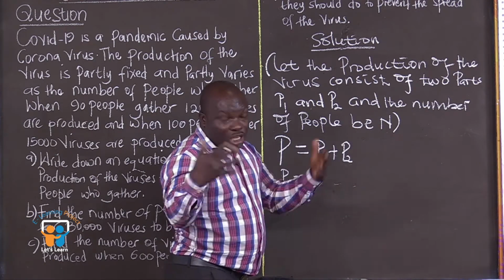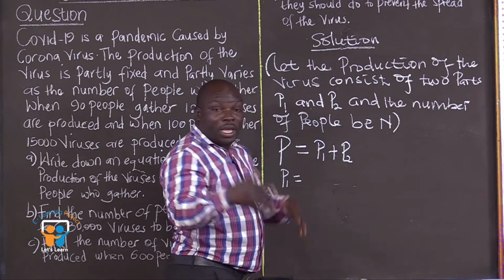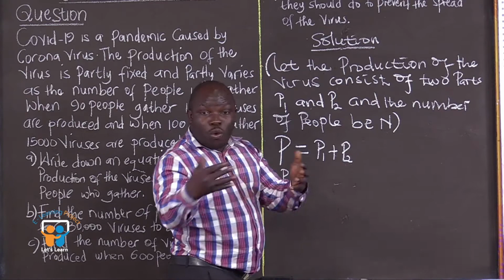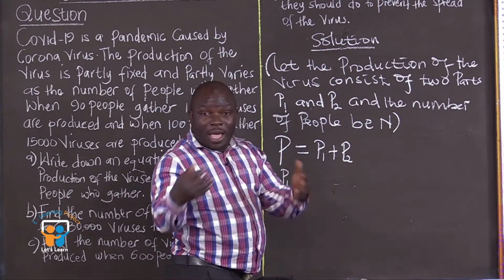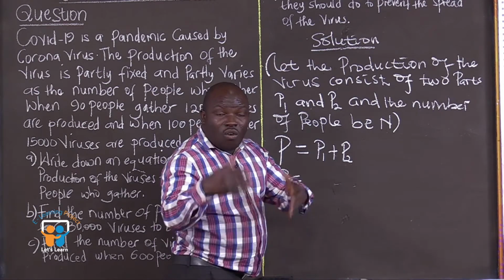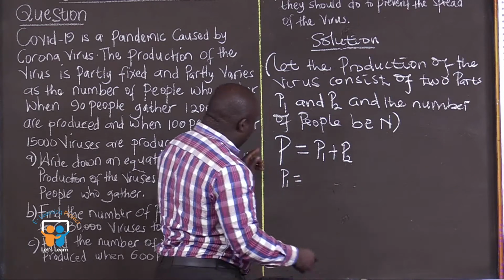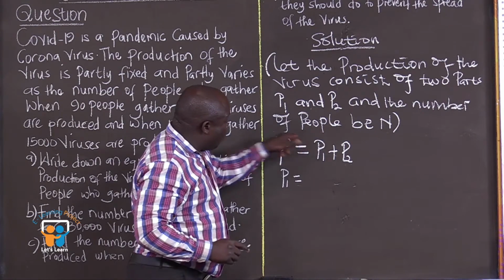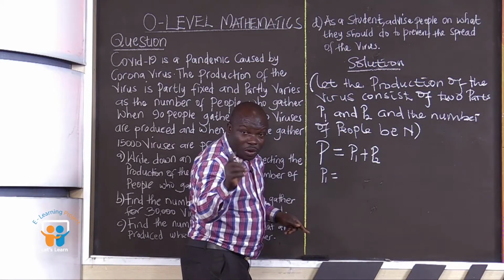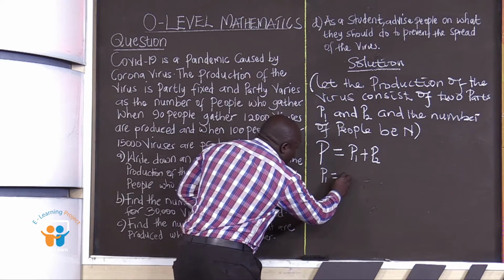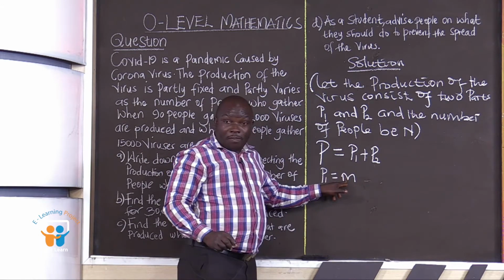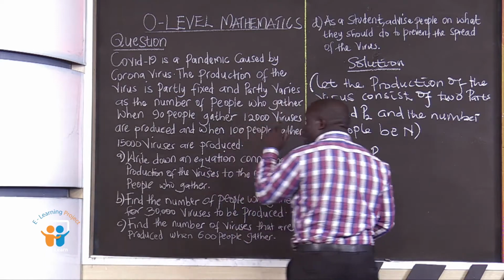Any letter of your choice. A constant can be k, w, y, or m. You choose a letter of your choice. So we are going to assume that our constant, that is the first part, p1 equals a constant, is going to be m. Small p1 equals m.